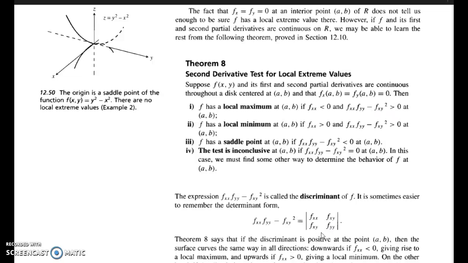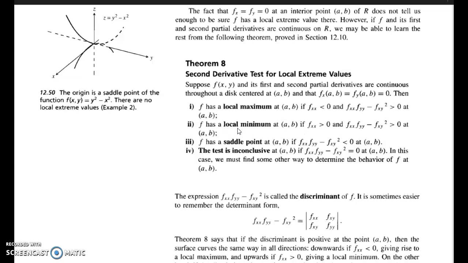That is, consider the determinant with rows fxx, fxy and fxy, fyy, and find its value. If the determinant is greater than 0 and fxx is less than 0 at this point, then we call it a local maximum at the point (a, b).